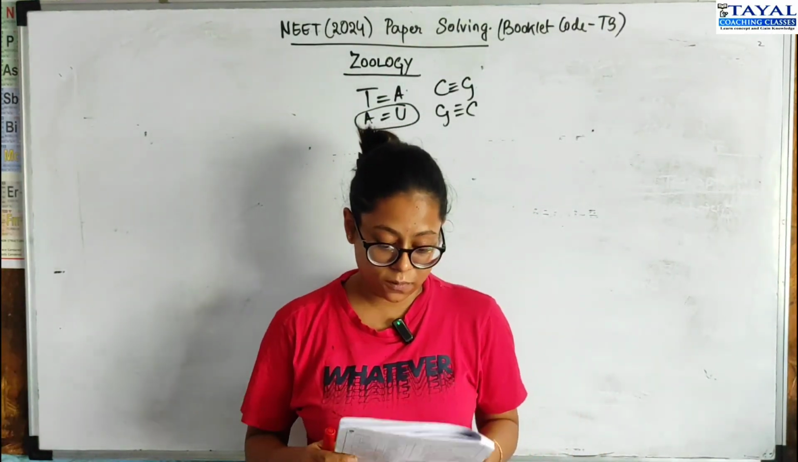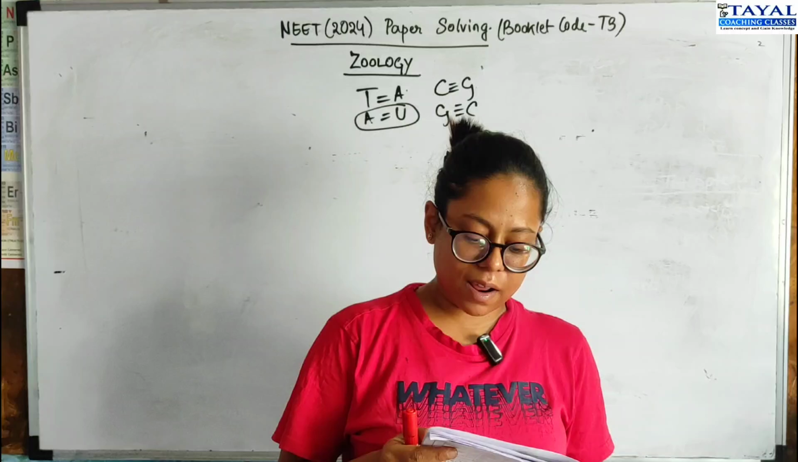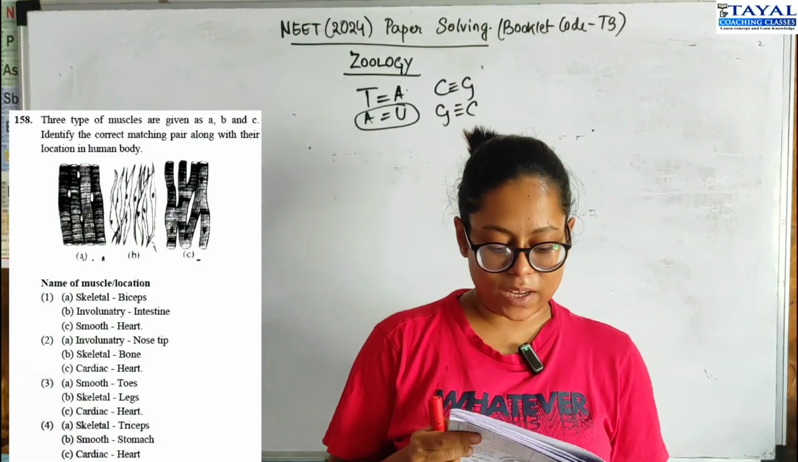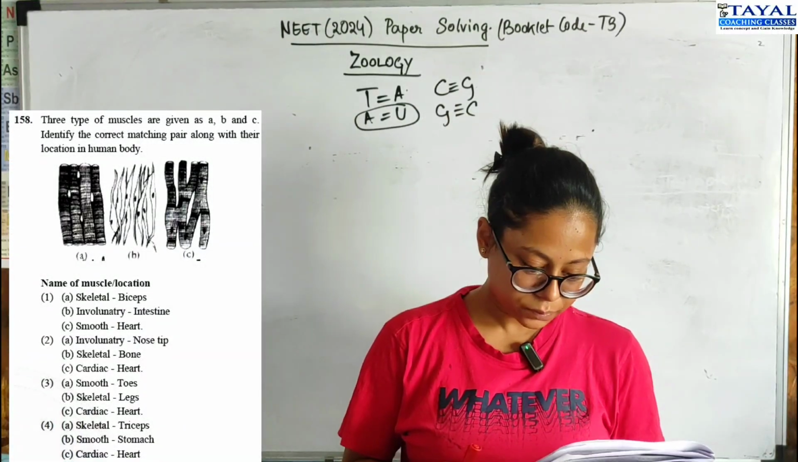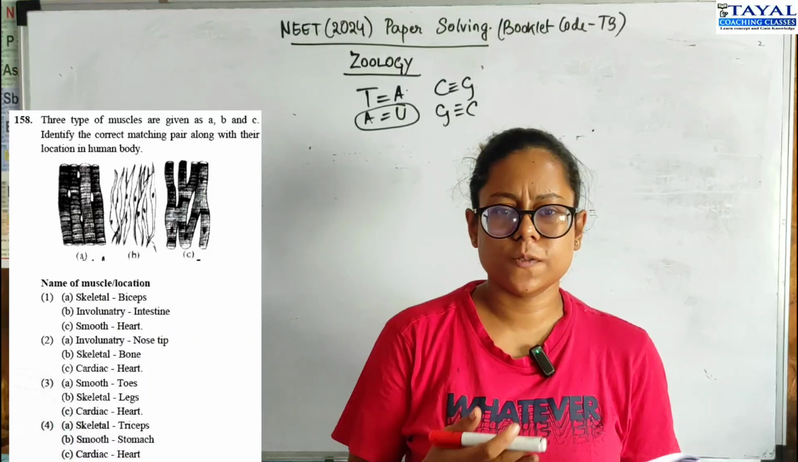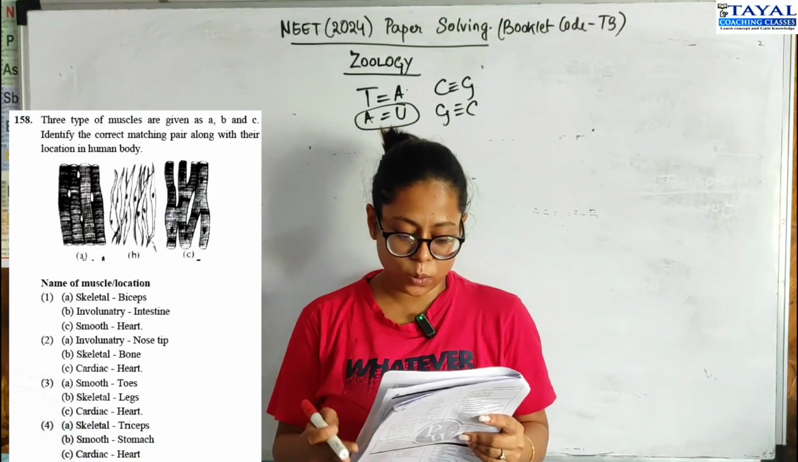Moving on to question 158. Three diagrams of muscles have been given. You have to match them correctly. Okay. Let's look at the options first. For these kinds of options, try and look at the options first.